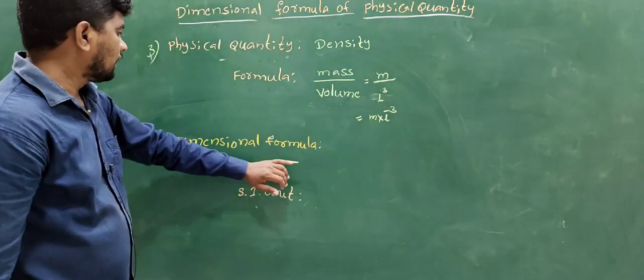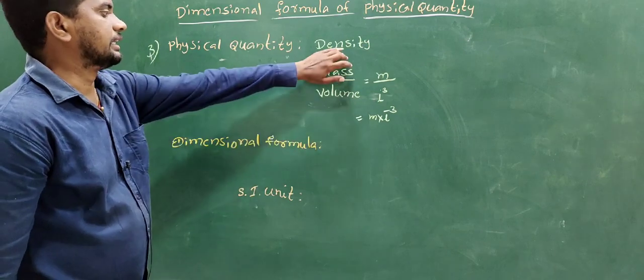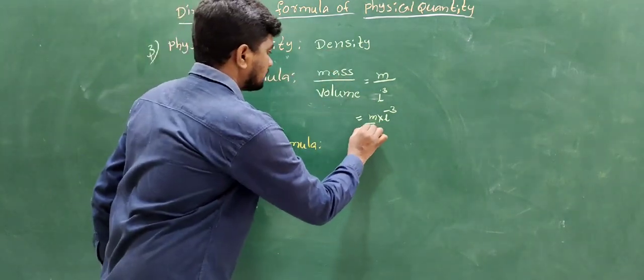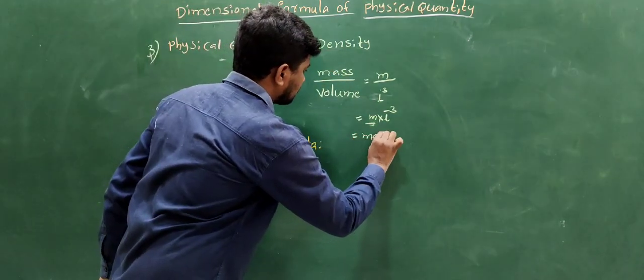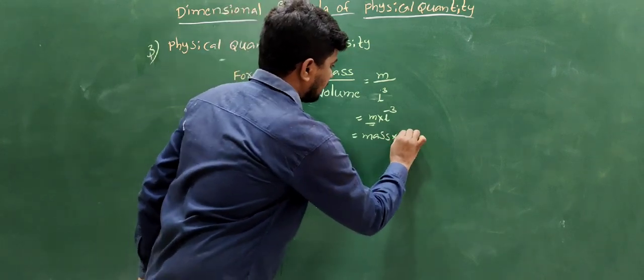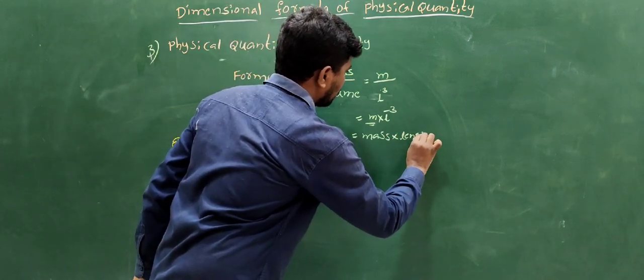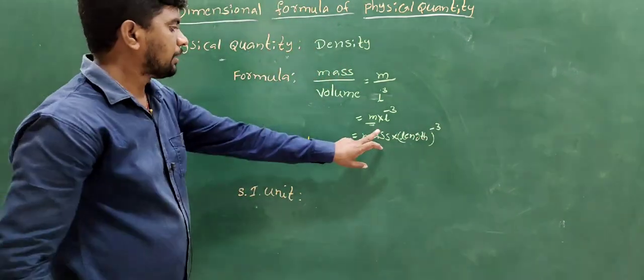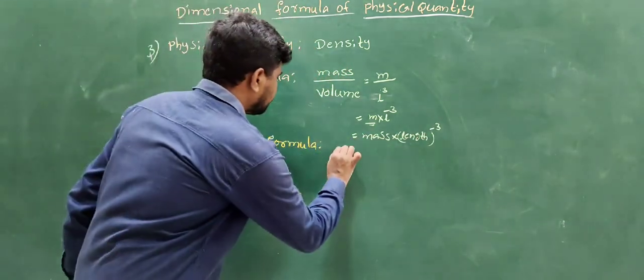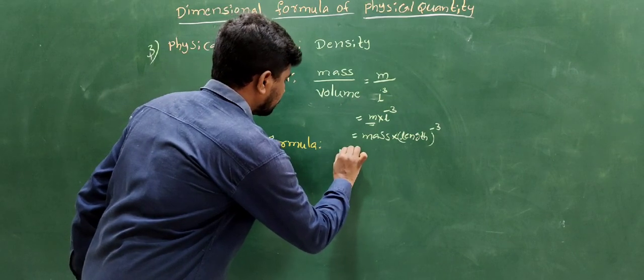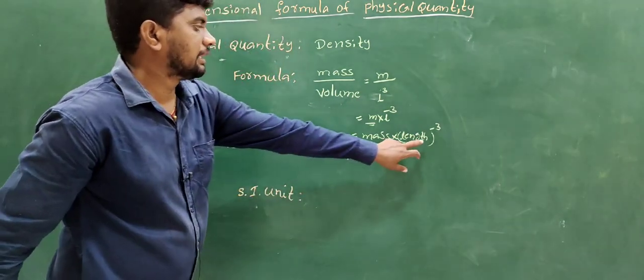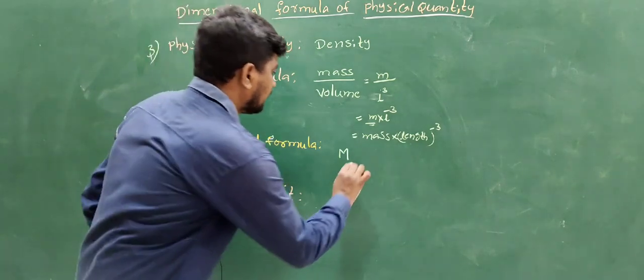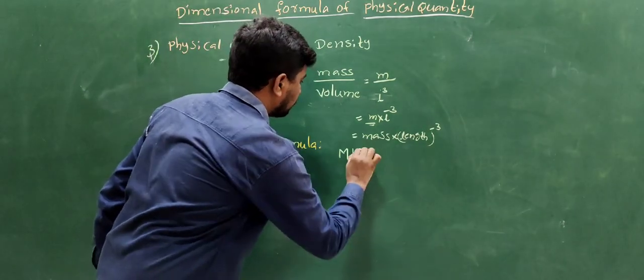Next we write down the dimensional formula of density. It is mass into length whole to the power of minus 3. The dimensional formula of mass is M. Next, the dimensional formula of length is L, to the power of minus 3.